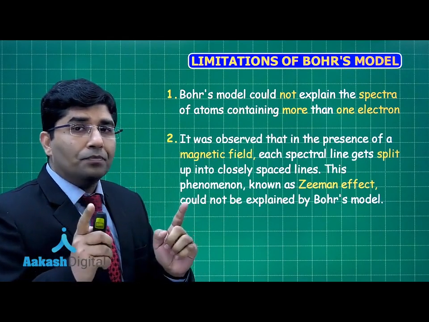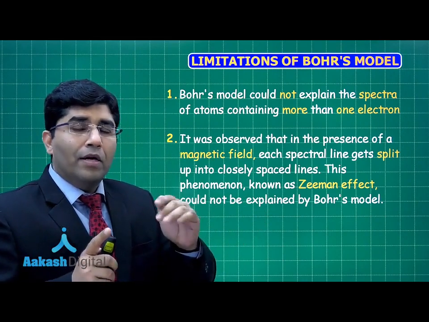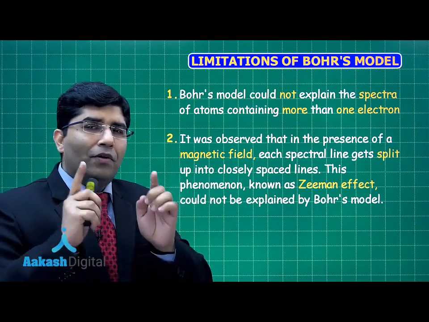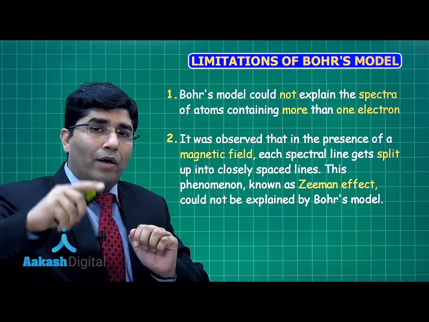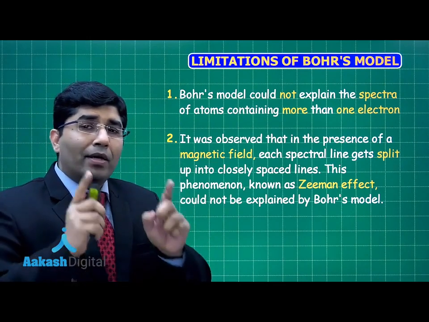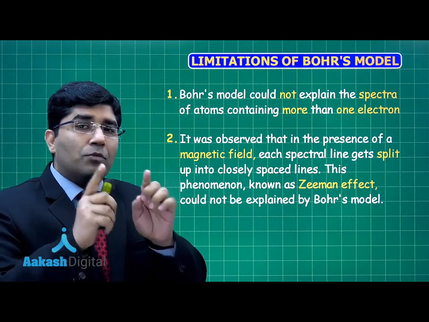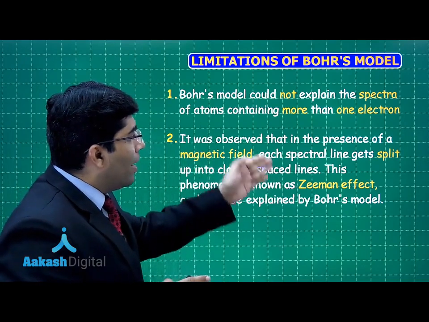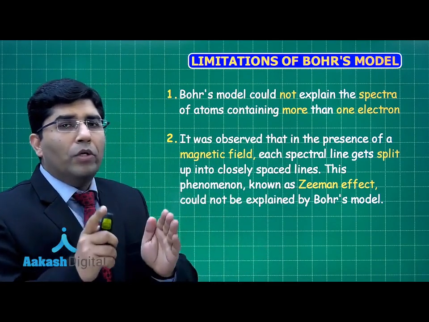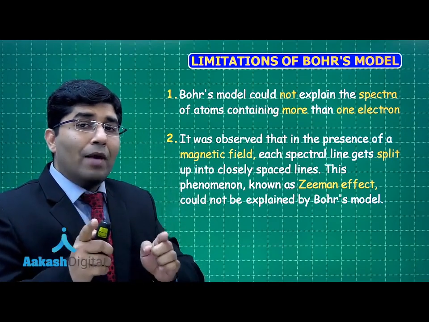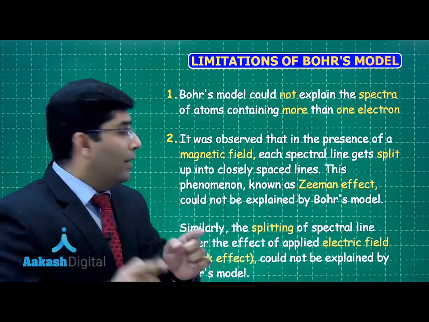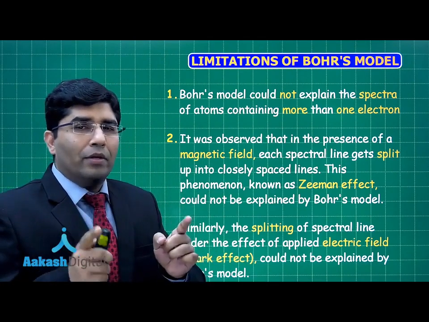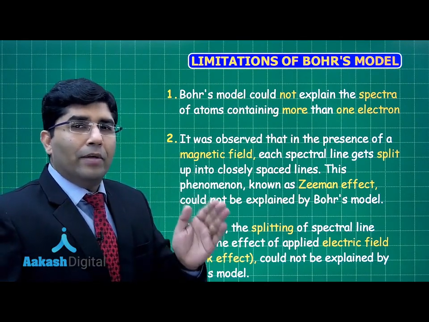Now the second limitation. We studied the hydrogen spectra: there were Lyman, Balmer, Paschen, Brackett, Pfund series. For example, if I take the first line of Lyman series, that is from 2 to 1, we will get one spectral line. But in the presence of a magnetic field, that spectral line was splitting into 2 or 3 parts. That was the Zeeman effect, which he was not able to explain. The same thing was happening in the presence of an electric field, and that was the Stark effect. That also he was not able to explain. So this was his second limitation.